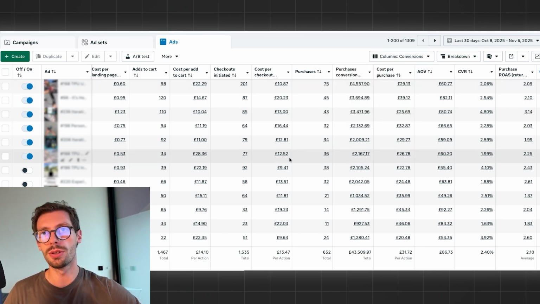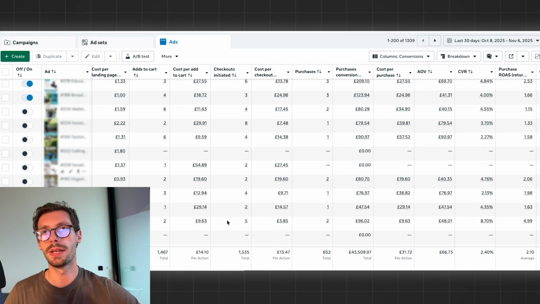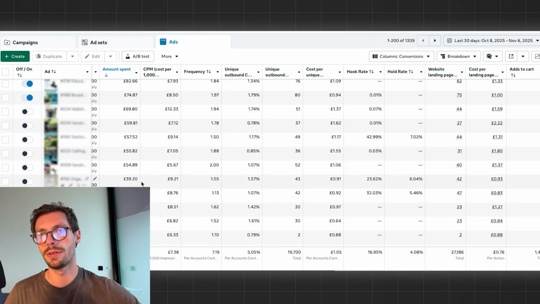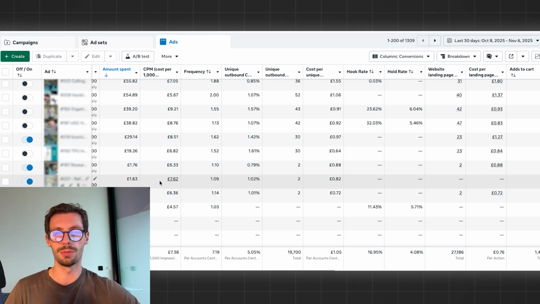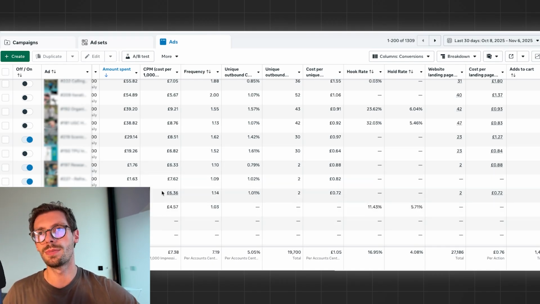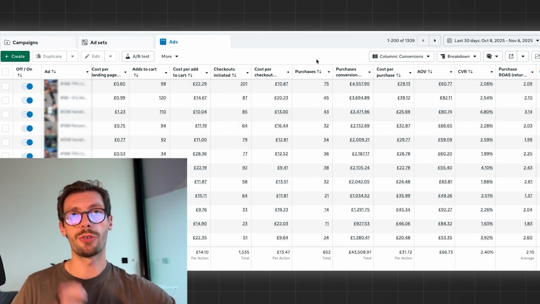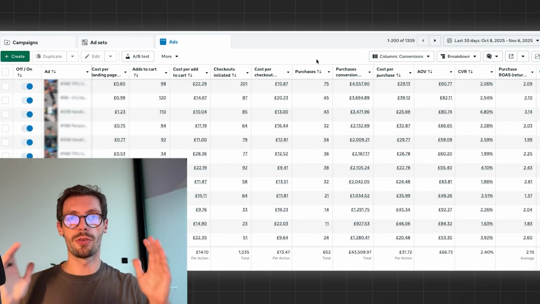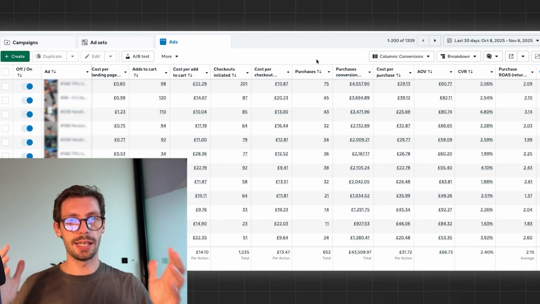Now then you might also be wondering what happens if you run some ads and they didn't spend at all. So let's go over here to the left side. Here are some ads that basically didn't spend anything at all, and you might be wondering, okay, why does Facebook not at least give them a chance? Well, that is because you have to understand that Facebook has a large database of ads that are working and not working. They are literally running all the Meta ads, so they have all the data.